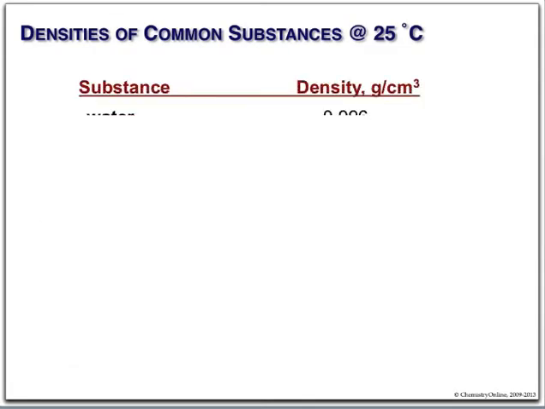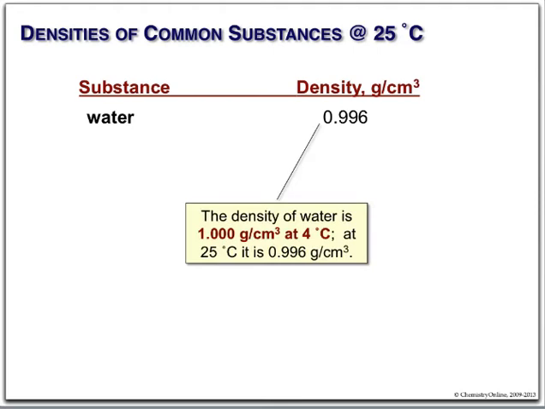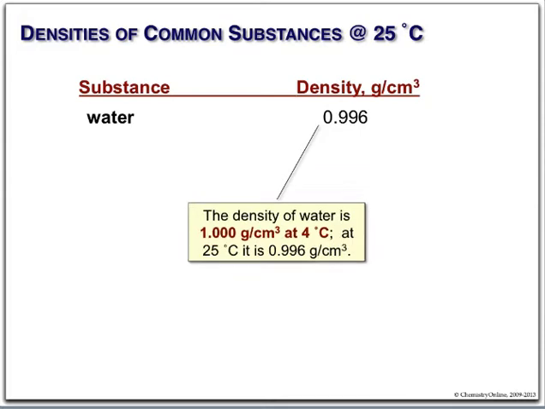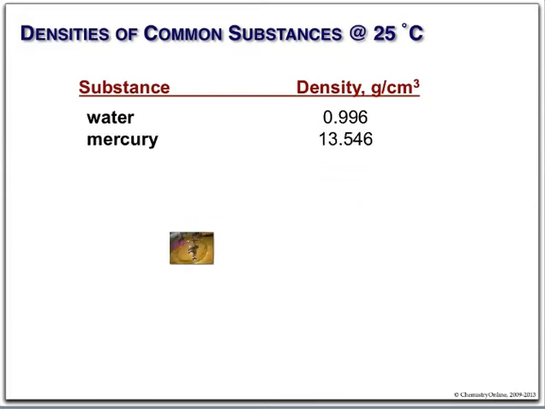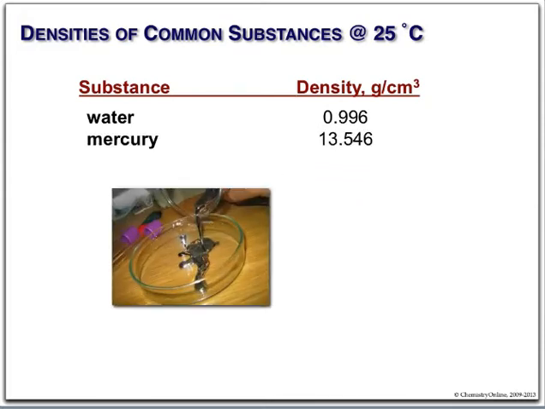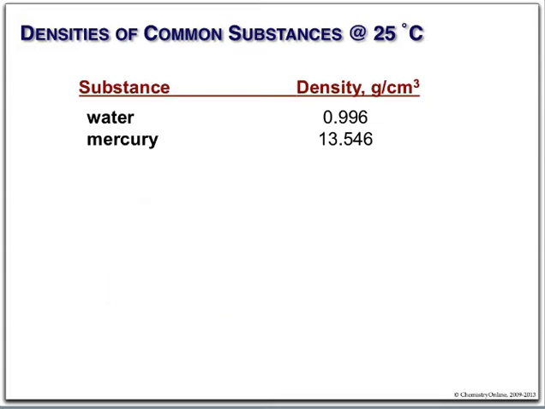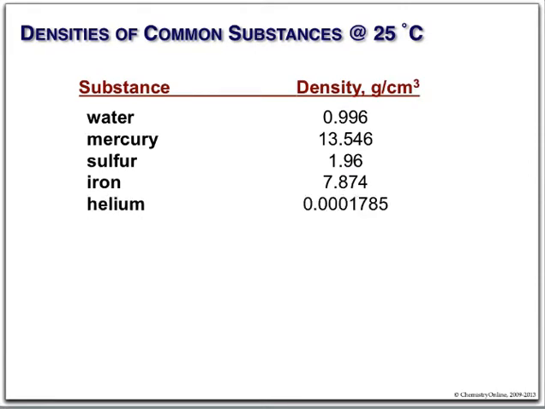Some common substances. Water has a density of about 1 gram per cubic centimeter. That's pretty much what it is at 4 degrees at room temperature. It's closer to 0.996. Mercury, much more dense, 13.5, a liquid metal. Sulfur, 1.96, iron, about 7.8. The gases helium and oxygen.